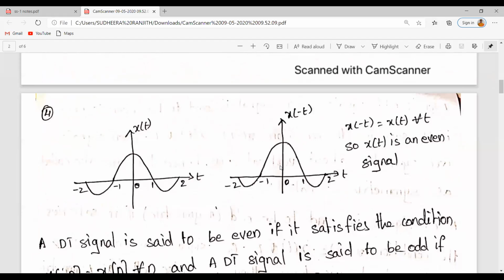If it is x of t, let us try to plot x of minus t. Here x of minus t looks similar to x of t. So x of minus t is equal to x of t for all values of t. So x of t here is an even signal.